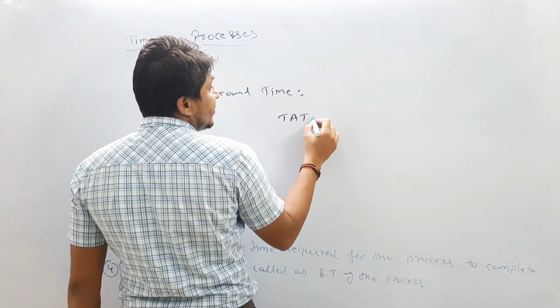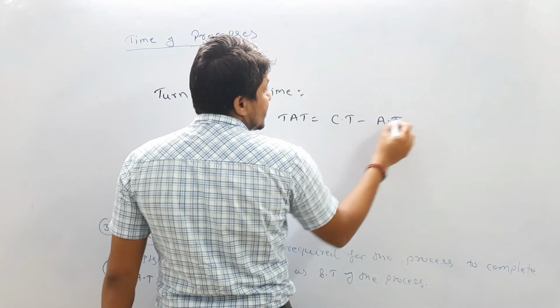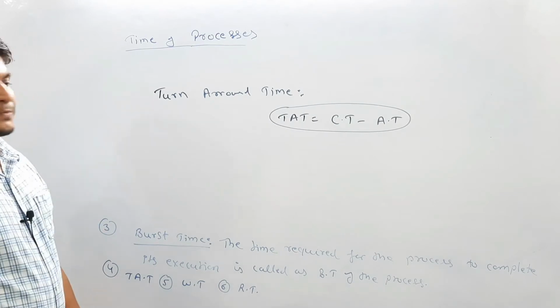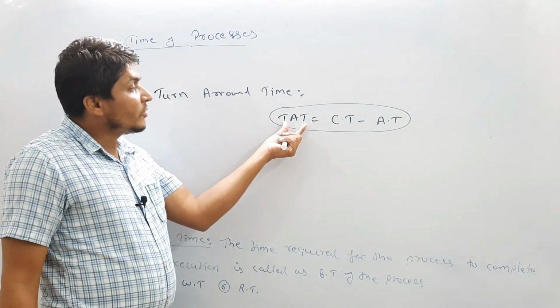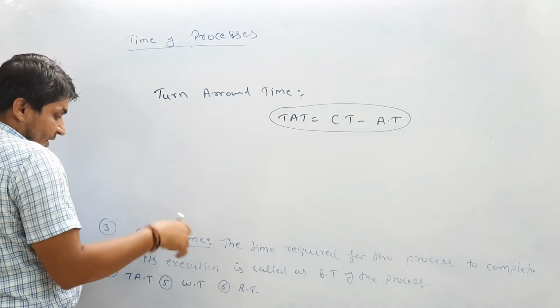Turnaround time equals completion time minus arrival time of the process. You can calculate it by this formula. Okay, next is waiting time.